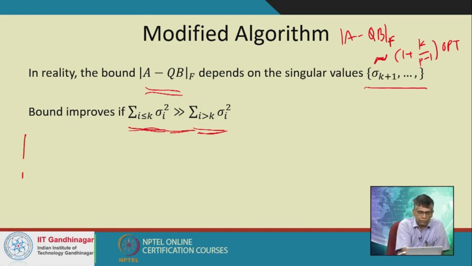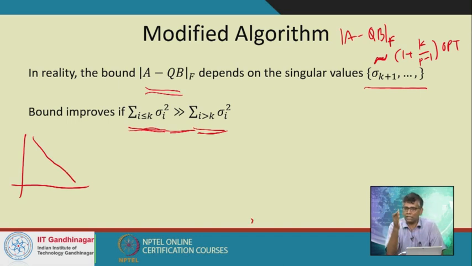What you see if you really plot the singular values is that they follow a slow decay, rather than the ideal case, which is pretty sharp. So that does not happen in reality. But can I pre-process my matrix so that something like this becomes more true? There's a very clever way of doing this, which is as follows: imagine that the singular values have a linear decay.